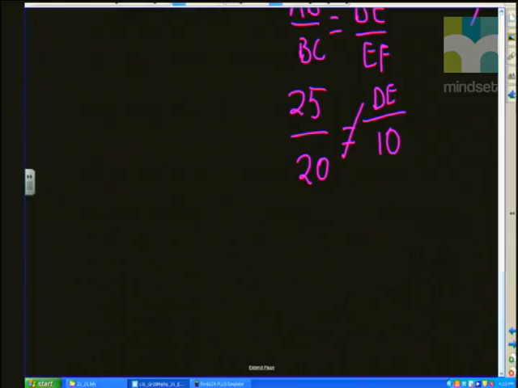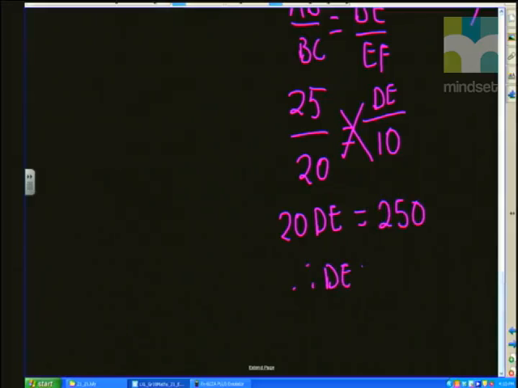Then simply by cross multiplying, I can say 20 times DE is equal to 10 times 25, which is 250. Therefore, DE is going to be 250 divided by 20.